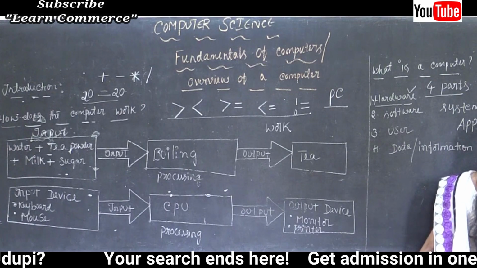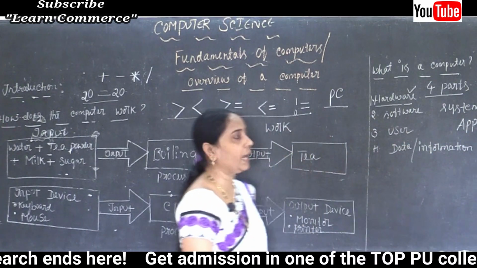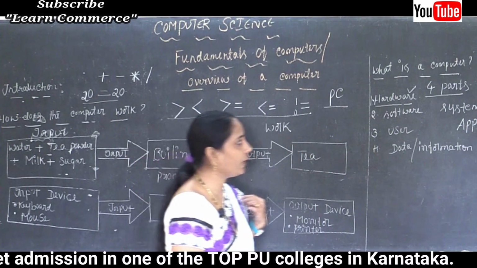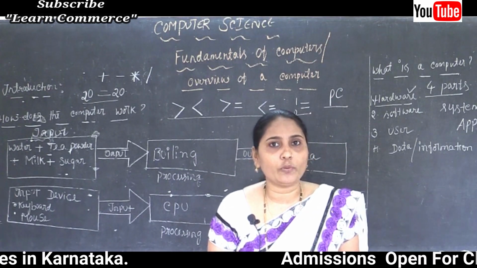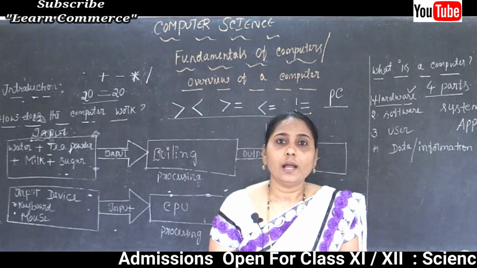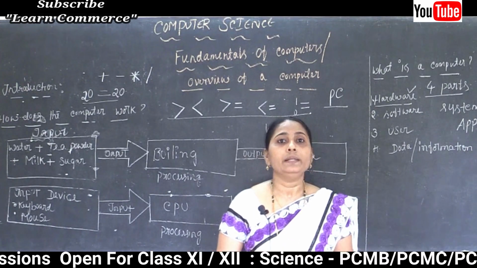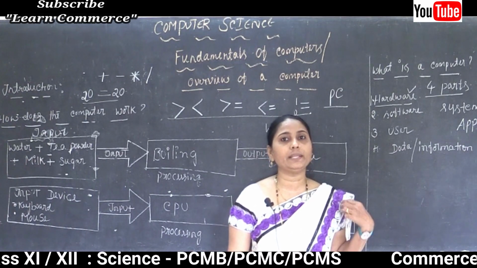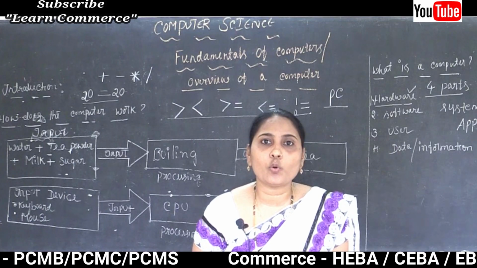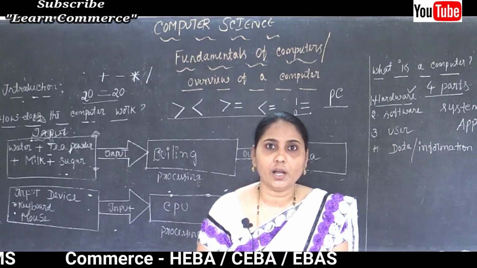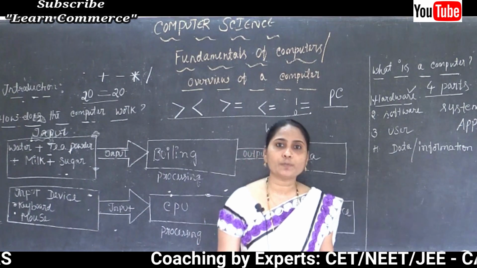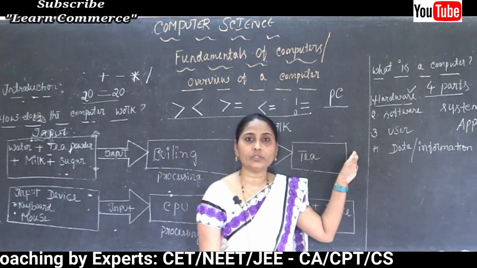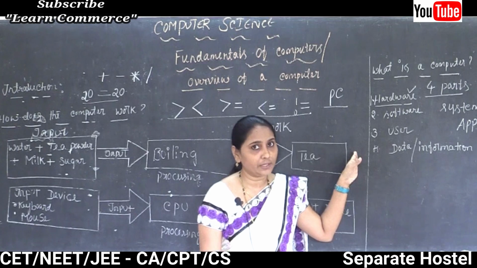Types of software: system software and application software. Now, system software is software designed or developed by the manufacturers. While developing the computer, those people also develop the software. Clear this point here?